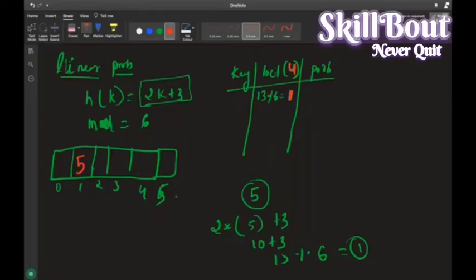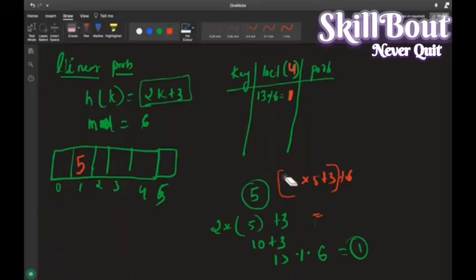Okay, for example, now I'll be saving 10 itself. You take it. 10 into 5 plus 3, mod of 6. What will be the answer? 10 into 5 is 50, 50 plus 3 is 53. 53 modulus of 6 is 5.